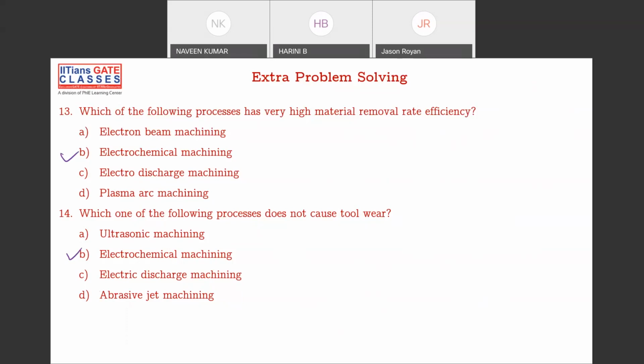So next class, my plan is like this. Next class, I'll discuss casting, forming, and most probably welding also. And that is for 2 hours. In the next 2 hours, I'll discuss materials and metrology inspection and the welding which is left. And last, I'll be discussing the industrial topics, that is operations research and inventory control and all.